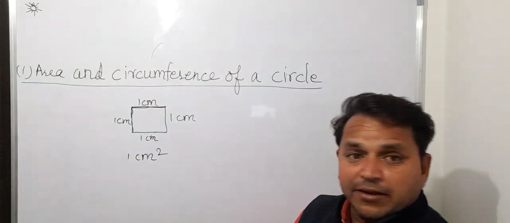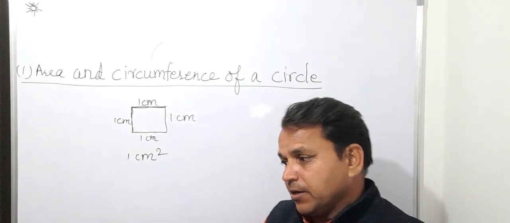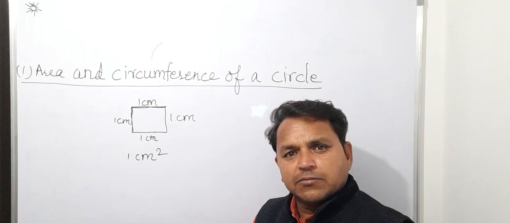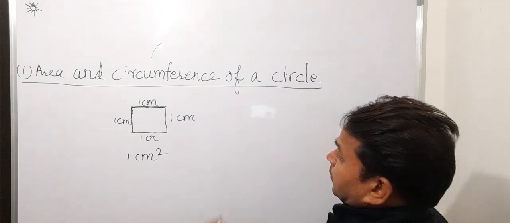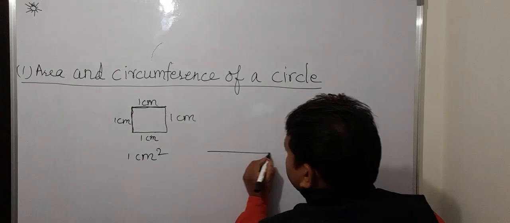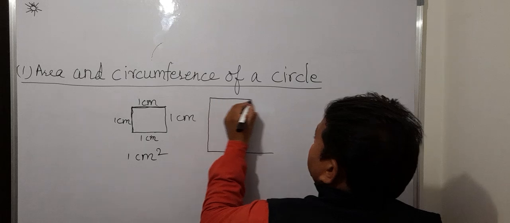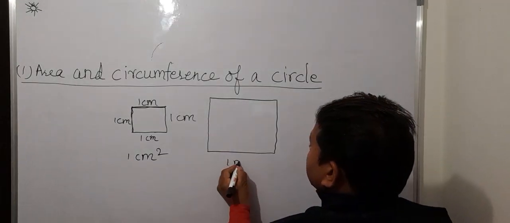So square is very important in all the things related to area. Now you see, if it is 1 meter, then a square of side 1 meter will be known as 1 meter square.